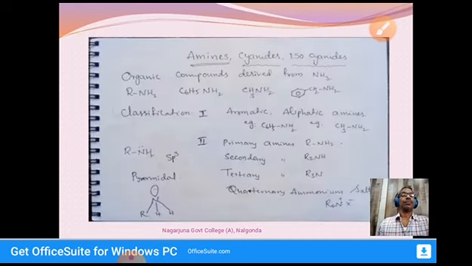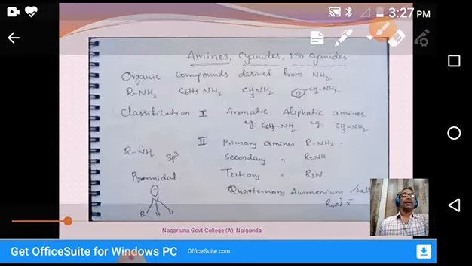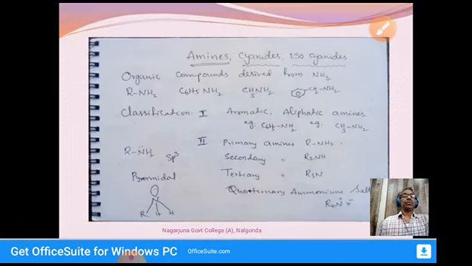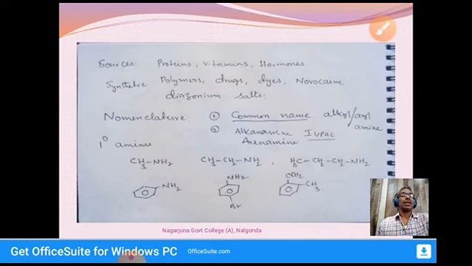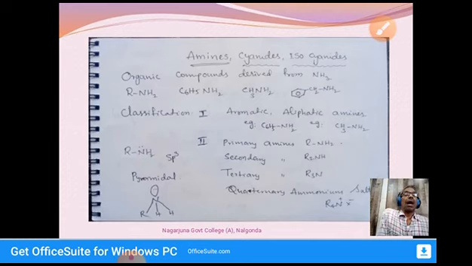What are amines? Amines are organic compounds derived from ammonia, NH3. These are ammonia derivatives. In organic chemistry, when hydrogens of ammonia are replaced by alkyl groups or aryl groups, we will get different amines.